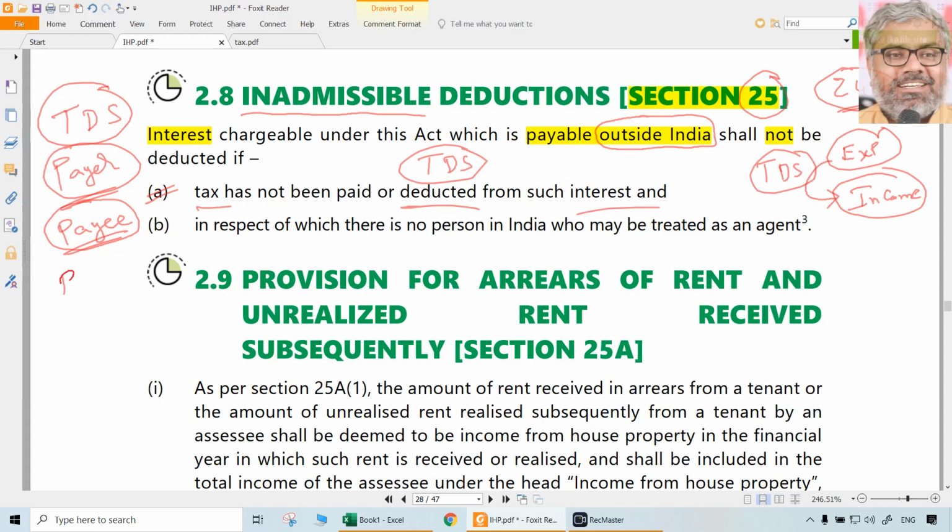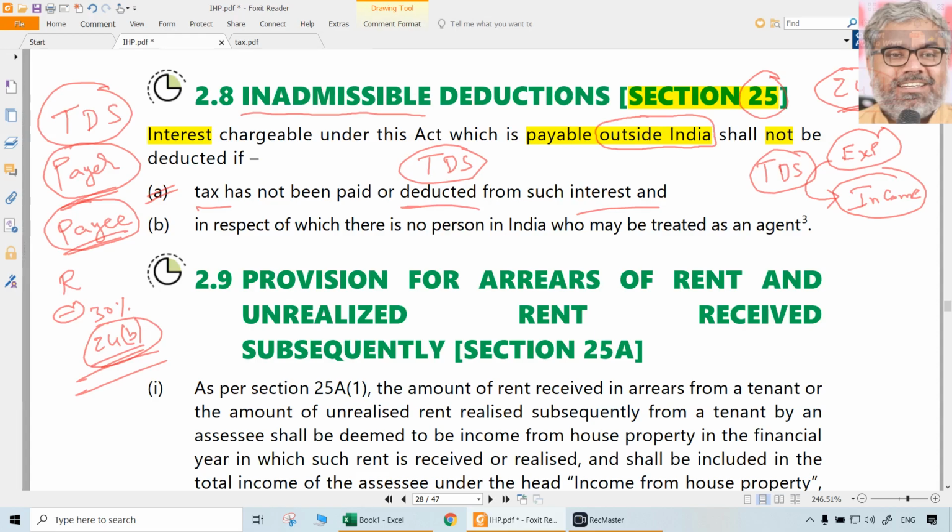What is income? There is something like revenue. In this case, in our chapter now, income from house property, that could be gross annual value or net annual value after the deduction of municipal taxes. From that, there are some deductions available. 30% deduction has no logic. That is what law said. But 24B has a logic. It is a real expenditure. So when real expenditure is allowed as deduction, the conditions prescribed in law have to be also followed for claiming the deduction. What is the condition here? If you are paying interest outside India, you have to cut TDS. Yes, no problem, claim deduction. No, no deduction.